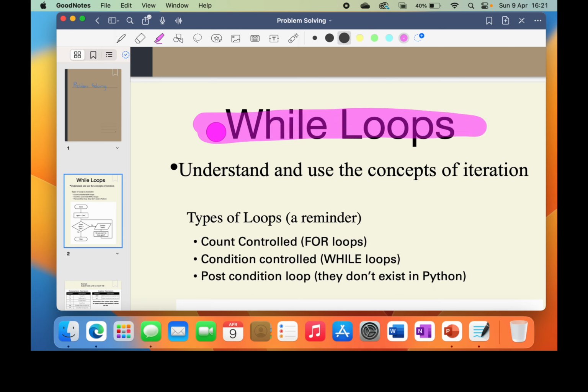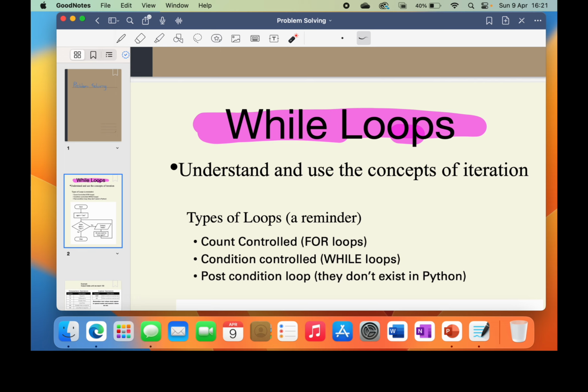In this video we're going to be looking at while loops. So what does Cambridge say about while loops? They say you need to understand and use the concept of iteration. Now if you remember, iteration just means to repeat, and a while loop is a form of repeating. So that is what Cambridge says about while loops.